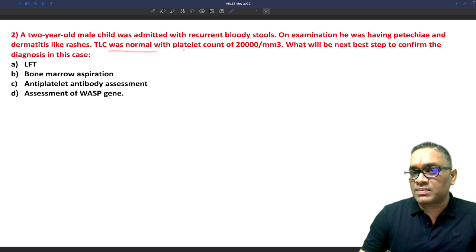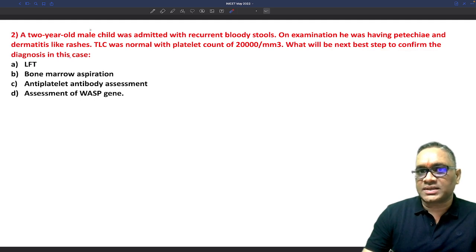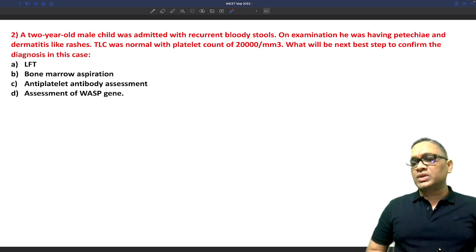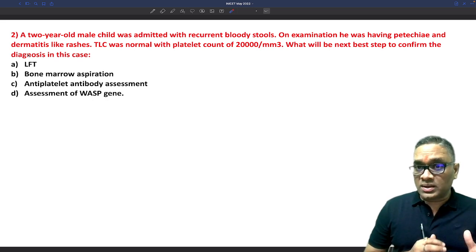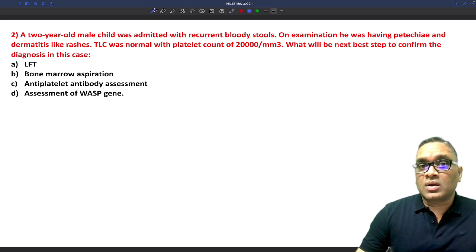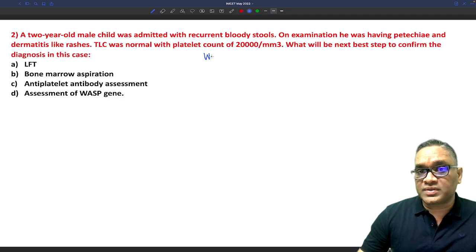TLC was normal, but platelet count was 20,000 per mm cube. What will be the next best step to confirm the diagnosis in this case? Male child, decreased platelet count, rashes and dermatitis. When you see this 2-year-old boy, which disorder will you suspect? Immunodeficiency disorder, Wiskott-Aldrich syndrome.